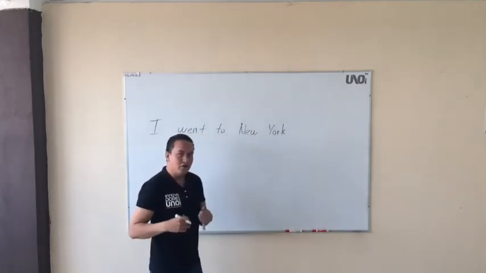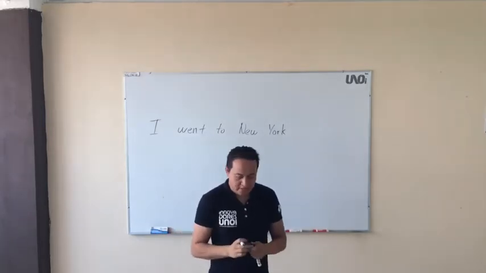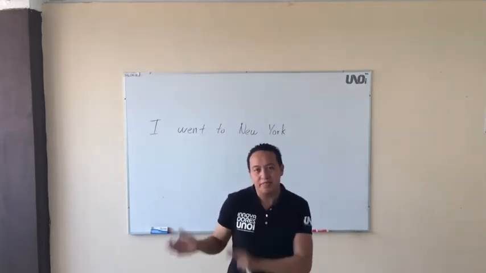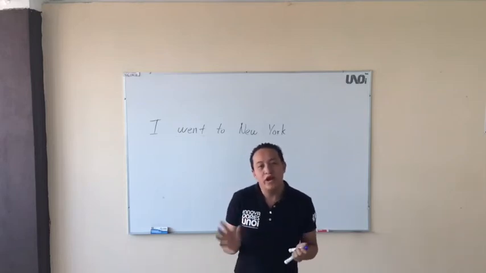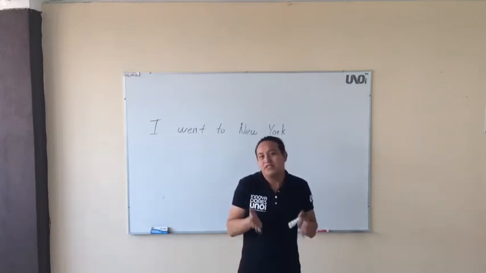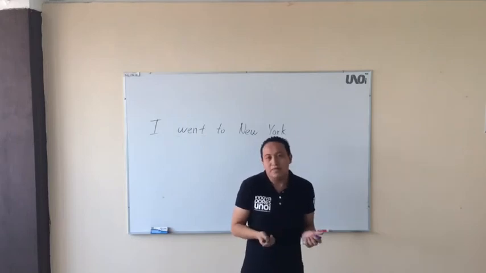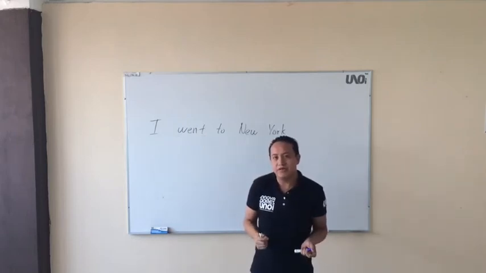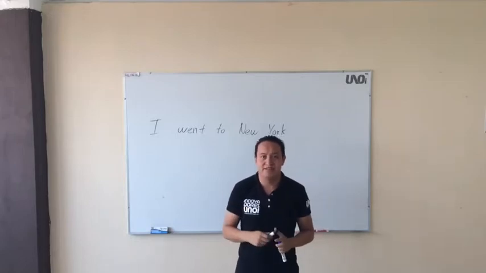Went is the past of go, right? I went to New York, right? That is an action that you did in the past. But we are going to compare it with the past progressive. What is a past progressive? Imagine this sentence in past progressive. How can you write it? Or how do you express it?